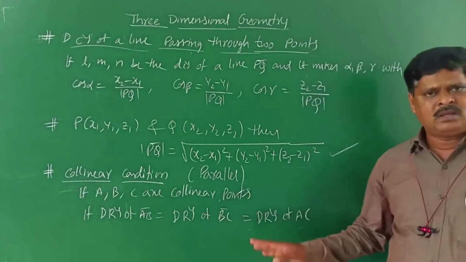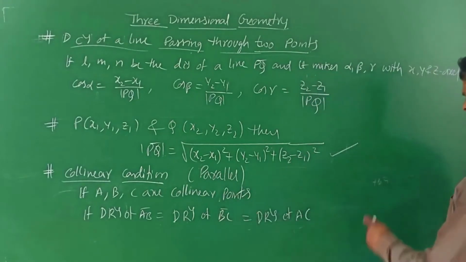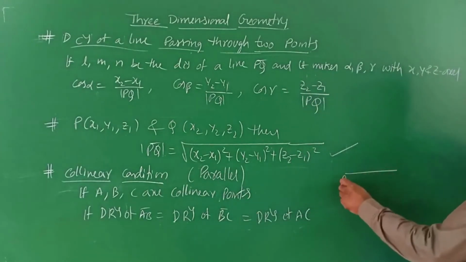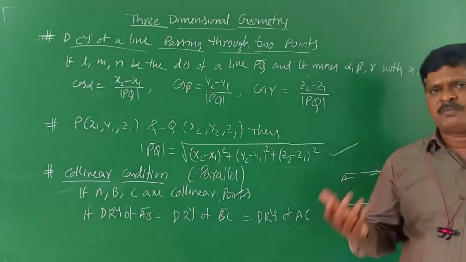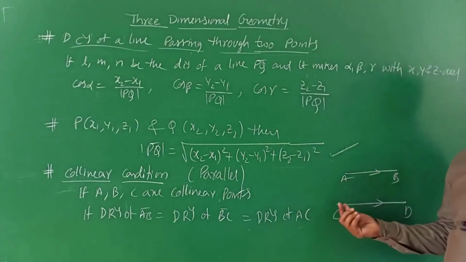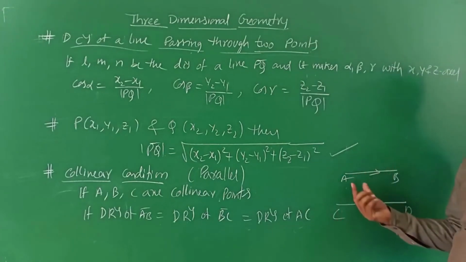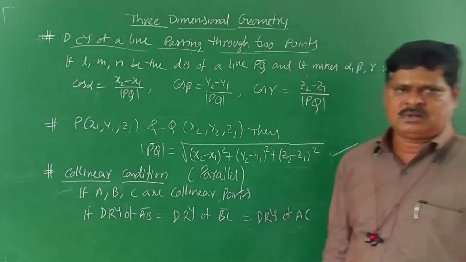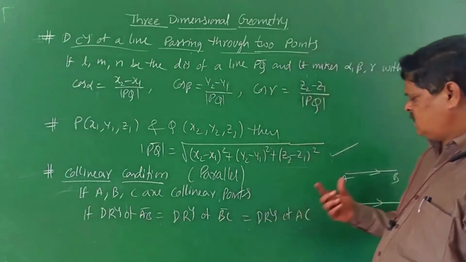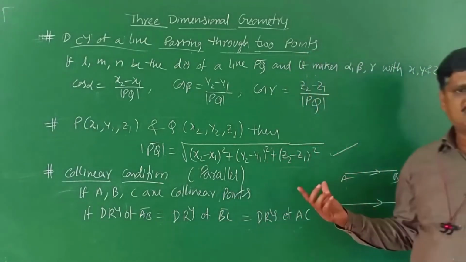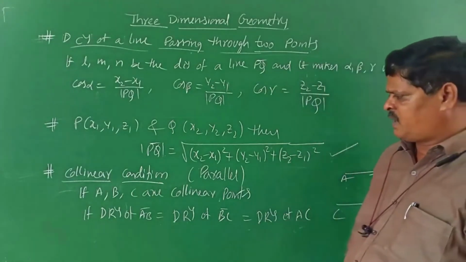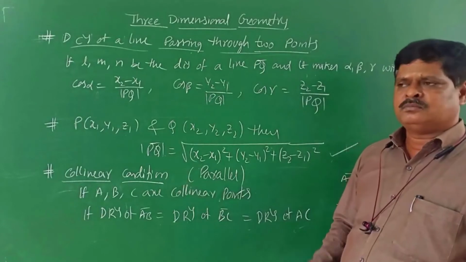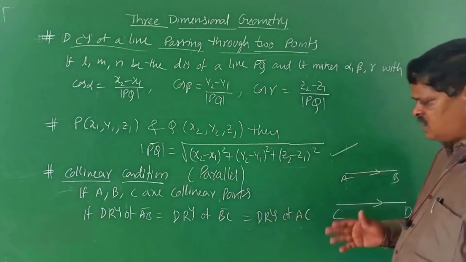Collinear means the direction ratios are exactly equal and the points lie on the same line. Parallel means, suppose AB is parallel to CD, the direction ratios of AB and CD are in the same proportion.